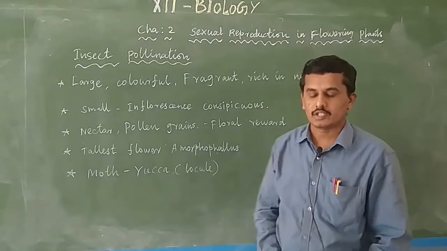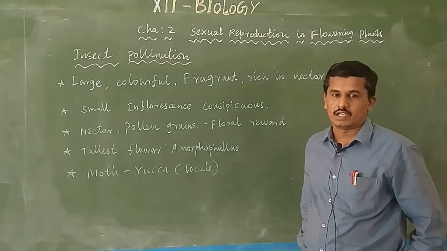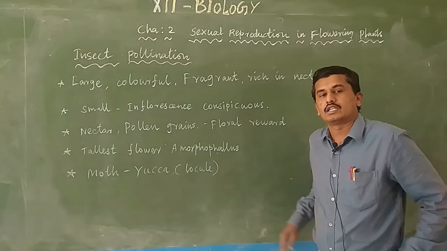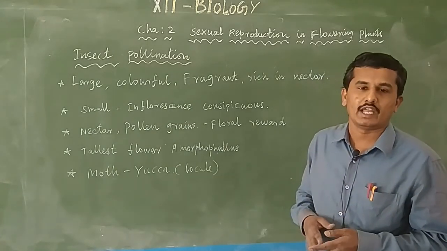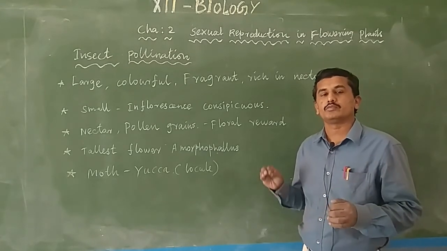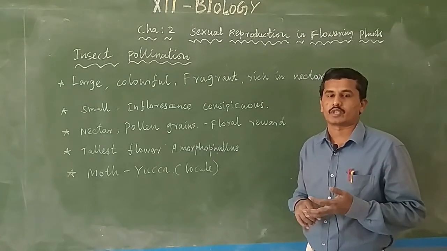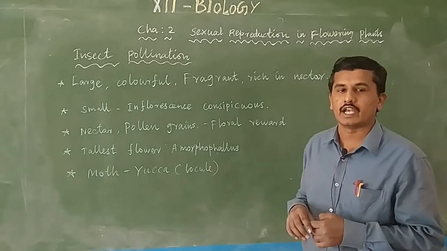Next pollination is wind pollination. Water and wind we have studied. Then I will give a brief idea about animal pollination, that is zoophily, animals used for pollination. Mainly animals means insects, particularly bees, which are the dominating pollinating agents in the animal category.